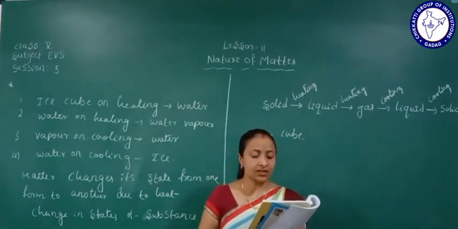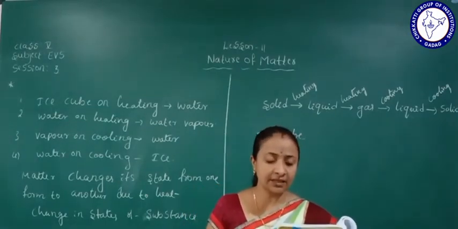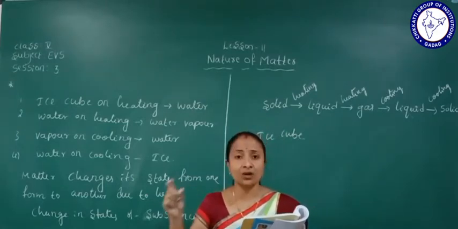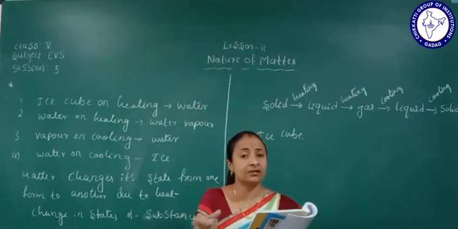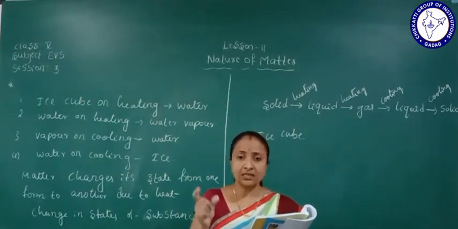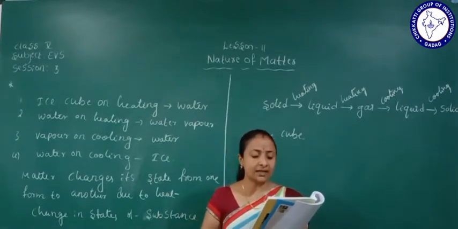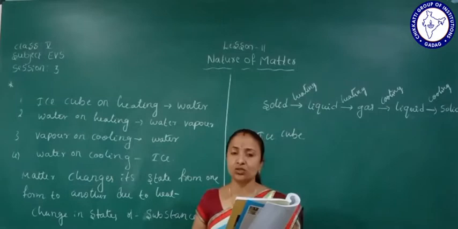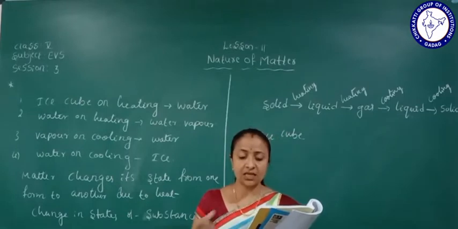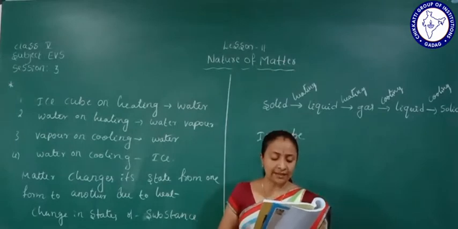Heat transmits from one object to another object. For example, ironing the clothes: when we heat the iron and iron the clothes, the heat is transmitted to the cloth. Yes, this is a transfer from one object to another object. Write an example of changes in an object due to heat. Cooking of food can also be given as an example of changes in an object due to heat. Okay, yes. So next we are going to sublimation.